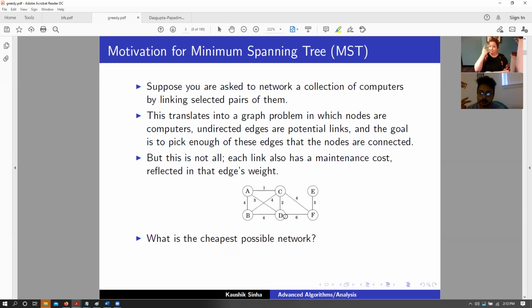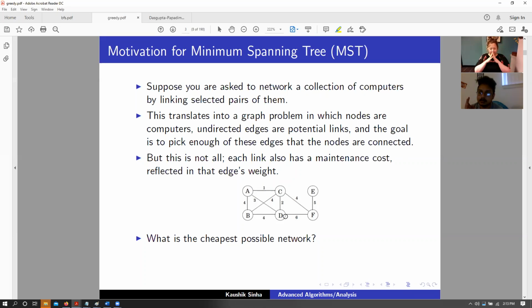The second thing that we want is we want this particular connectivity tree to have the lowest possible cost in connecting all those vertices. So think about this particular problem and imagine that you are given it.